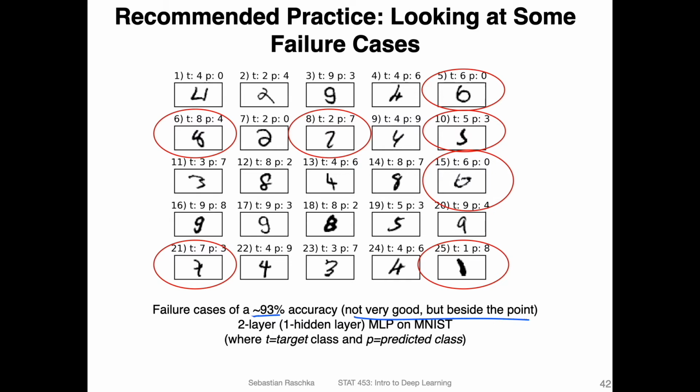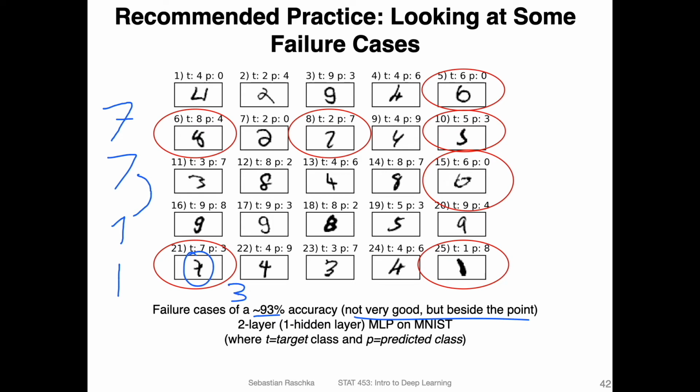For example, like I mentioned, in Germany we write the 7 like this. In the US it's common to write the 7 like this. In Germany it's common to write the 1 like this. In the US it's common to write the 1 like this. So I can see the model may confuse an American 7 with a German 1, for example. I can't see this issue here in this data set, but what I can see is that, for example, this 7 here is mistaken for a 3, because a 3 also has this thingy here in the middle, this little, what would we call it?